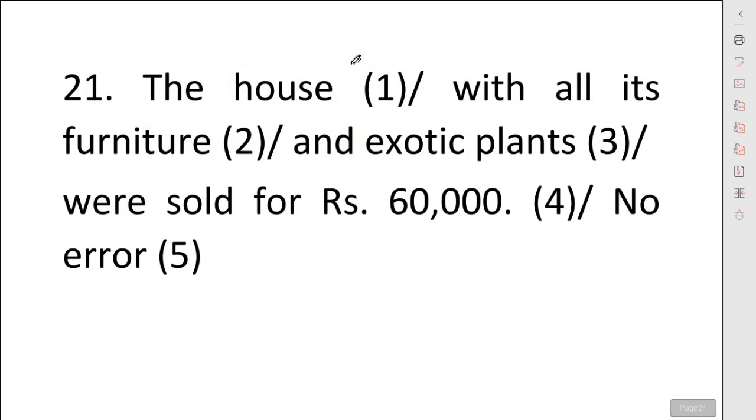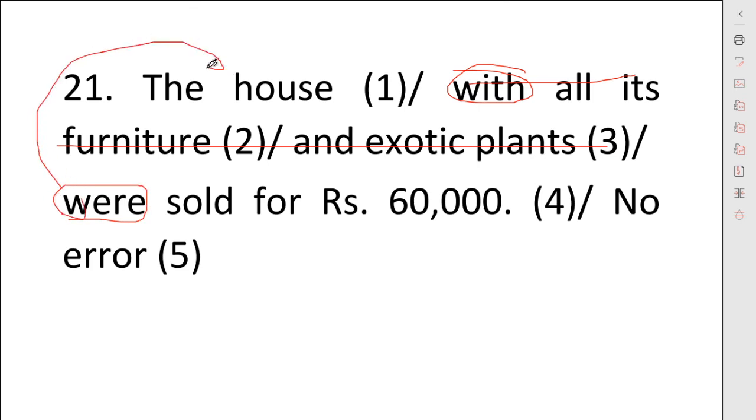Next, the house with all its furniture and exotic plants were sold for rupees 60,000. I have already told you, when we use the preposition we will delete the words till we get the verb. Here we got the verb, and we will change it according to the noun we were using before the preposition.